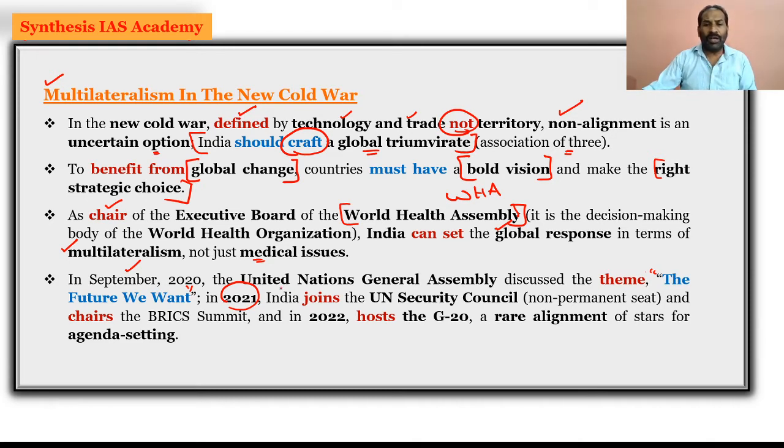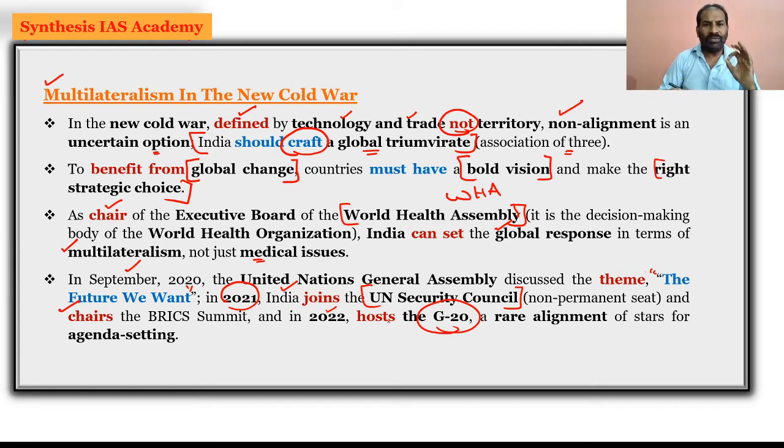And if you look at it now, India joins the United Nations Security Council in the year 2021, and it will also chair the BRICS summit, and in 2022 it will host the G20 summit. These are all the scenarios which we would focus on for the global change. There is a global change happening in multilateralism in the new Cold War, and in the new Cold War, multilateralism is the need of the hour.